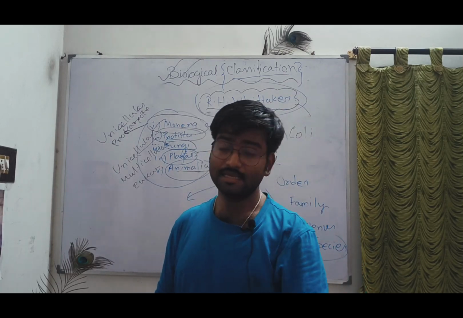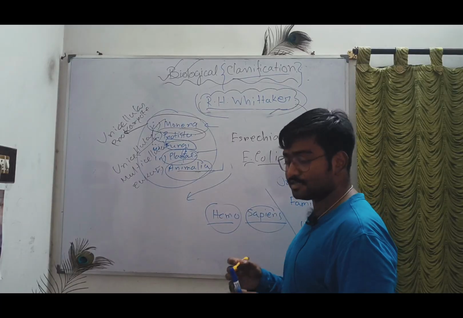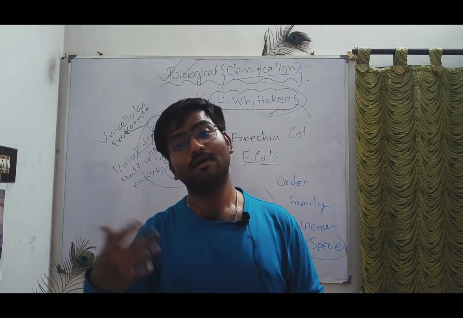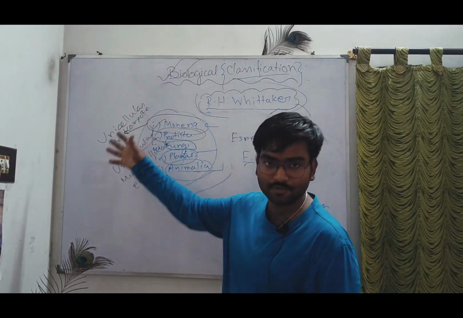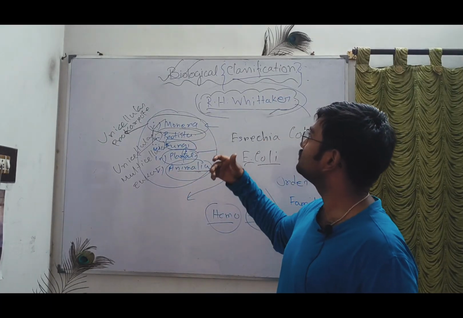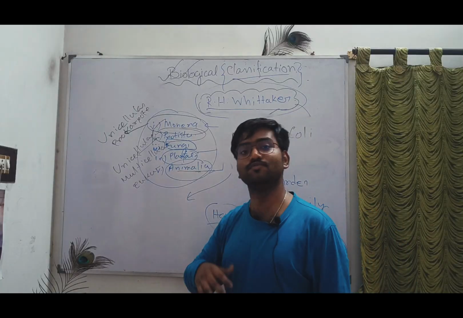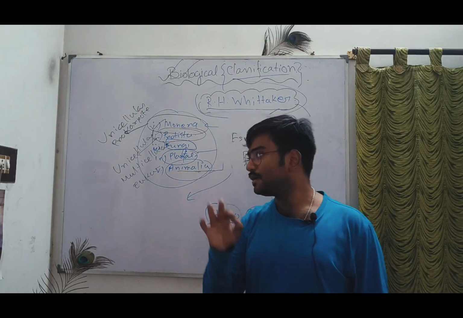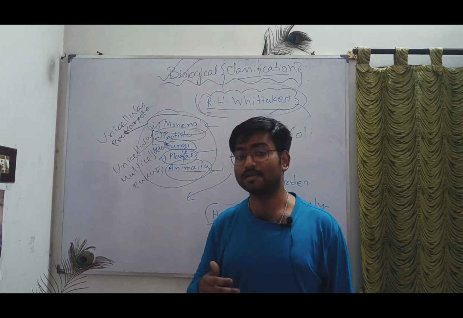Think about yeast. Yeast is used in the fermentation process. Fermentation means converting glucose into pyruvate, and as a byproduct we get alcohol and other things. So whatever I am talking about are the types of division, how I have divided the entire thing and on which basis. Just go through it. These are the basic things. Next we will deep dive into the other parts, what I have said about plants and animals.